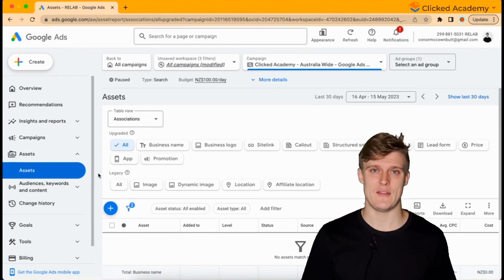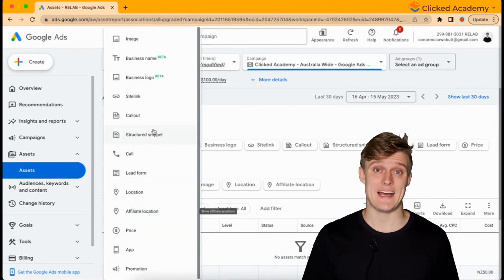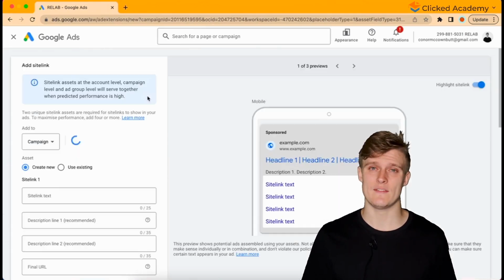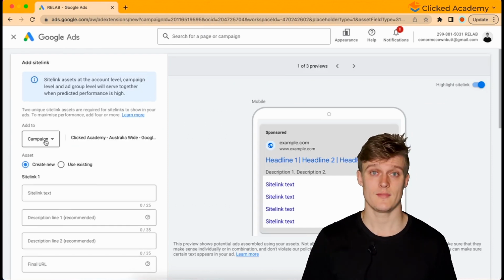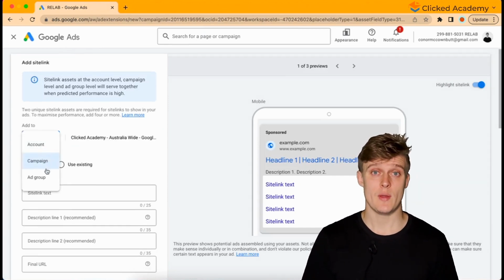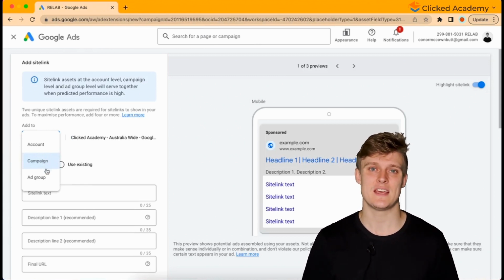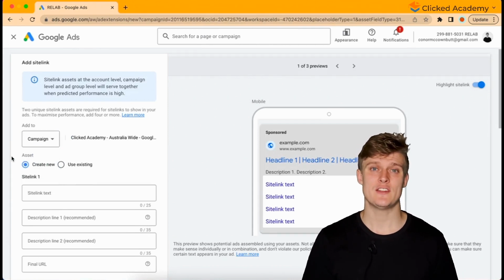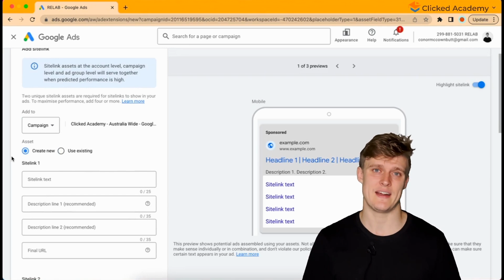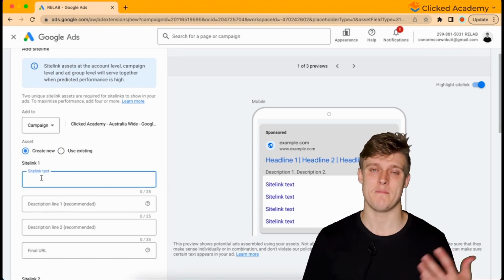Click the plus icon and then click plus site link. So you can set up assets on an account level, a campaign level, or an ad group level. Click Add to Campaign. We may want to make other campaigns in the future and have different site links for those. If we selected an account level, it would apply this site link to all campaigns within the account, even if we don't manually add it to that campaign. Now in the next section for the headline, you need to write the main headline in 25 characters of what you want people to see as the main call out.